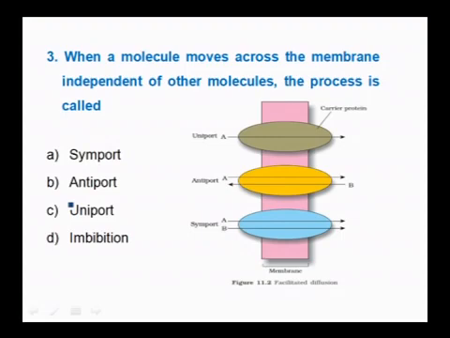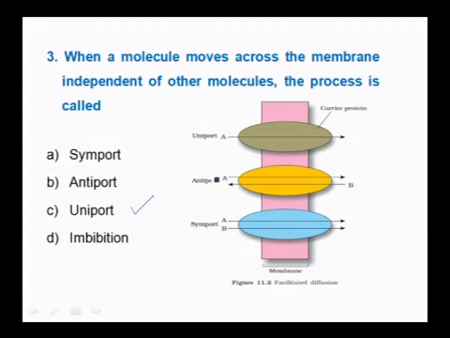When a molecule moves across the membrane independent of other molecules, the process is called, whether it is a symport, an antiport, a uniport or imbibition. The right answer is uniport, because in symport, through specialized porins, two molecules move in the same direction at a time.